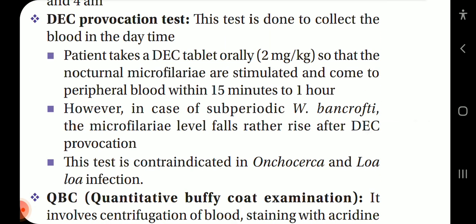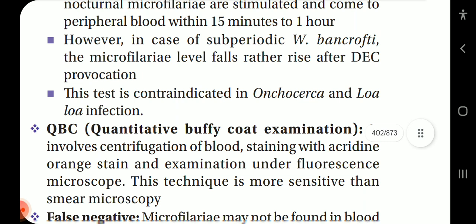DEC provocation test is done to collect the blood in daytime. The patient takes a DEC tablet orally, 2 mg per kg, so that the nocturnal microfilariae are stimulated and come to peripheral blood within 15 minutes to 1 hour. However, in case of subperiodic Wuchereria bancrofti, microfilariae levels fall rather than rise after DEC provocation. This test is contraindicated in Onchocerca and Loa infection.